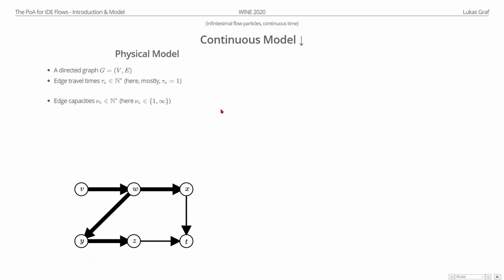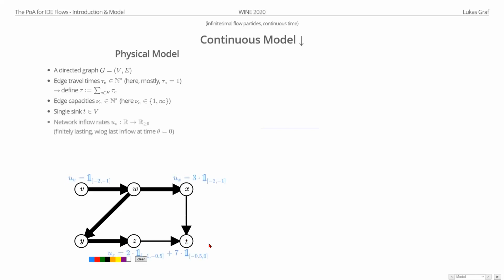And we also need an additional definition. We define tau to just be the sum of all the travel times in the network. Then we have our common sink, where all the flow particles want to travel to. And the flow particles enter the network as indicated by these network inflow rates at the nodes. So for example, at this node, a flow enters at a rate of 3 over this time interval.